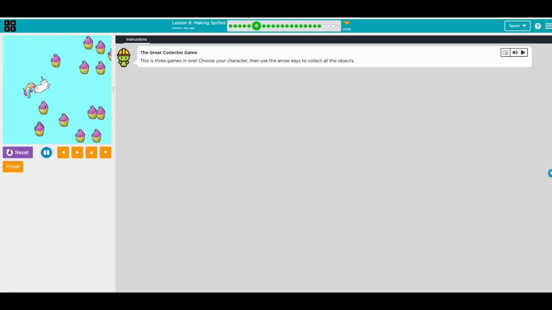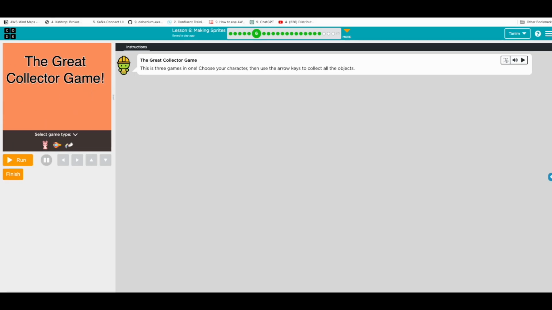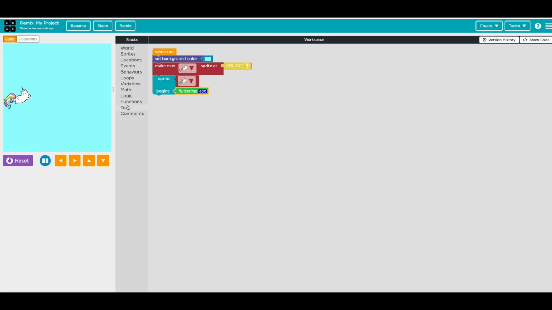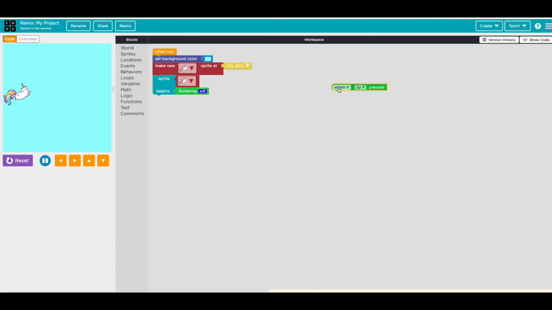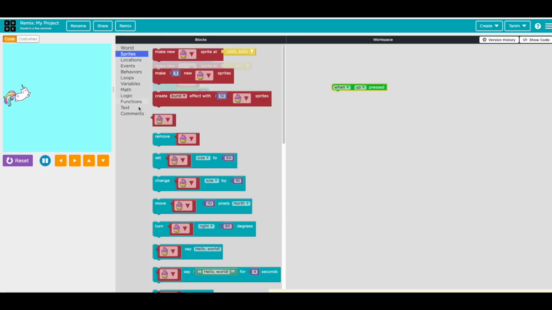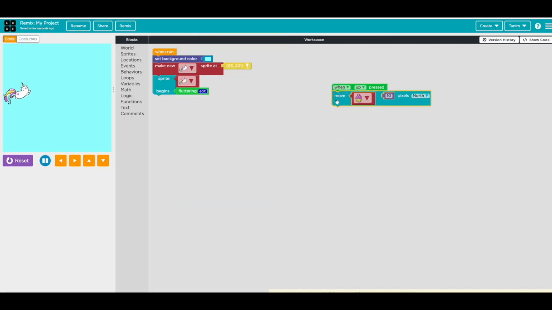And then now when we move keyboard, it can move left, right, up and down, right? So let's add this. Okay, so we go event. So we go when up, we want it to move. So when press up, when to move. Okay, so we're gonna move 10 pixels.